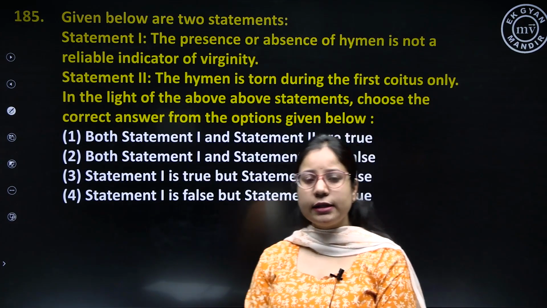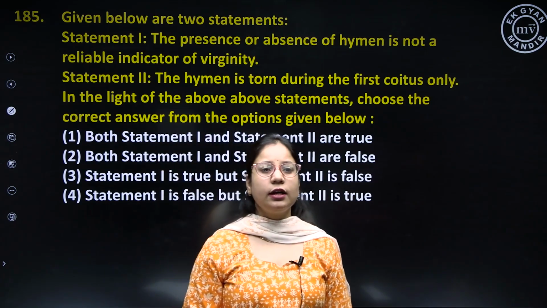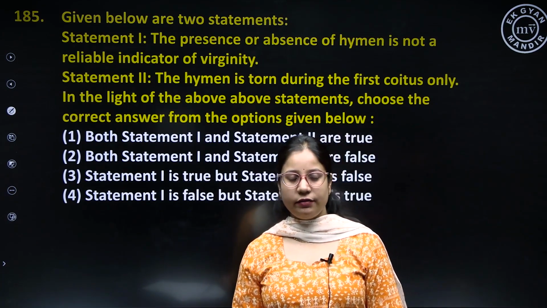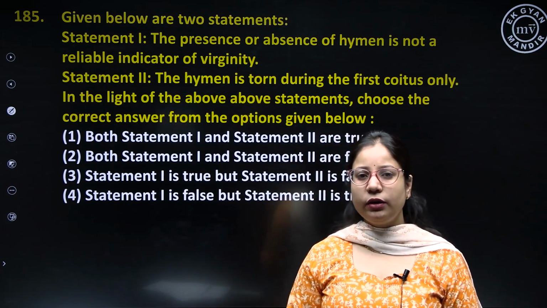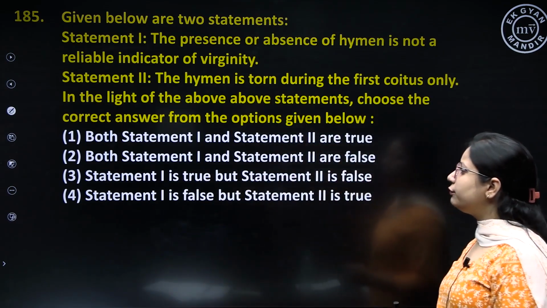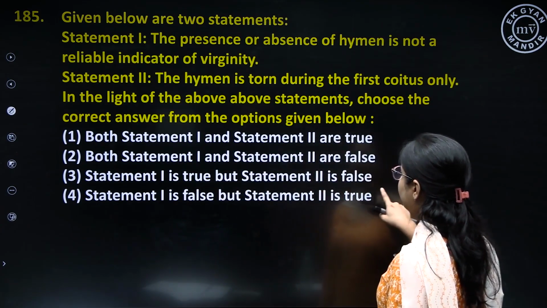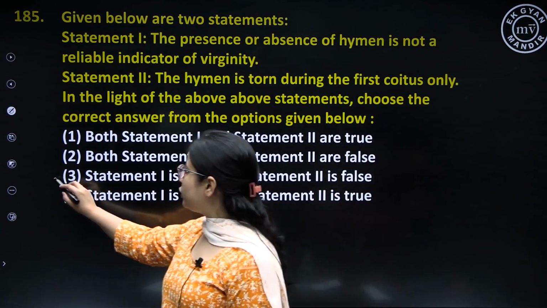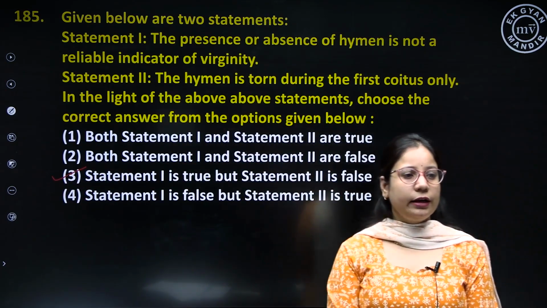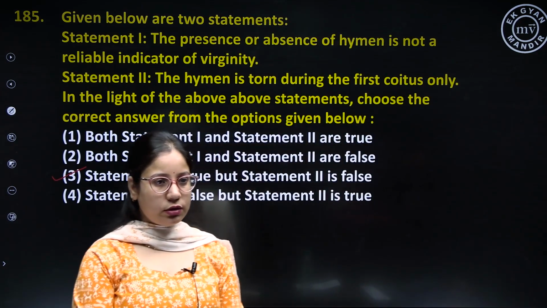It was considered earlier that it gets torn during the first sexual intercourse. But nowadays, since women are engaged in various types of activities, like going to offices, cycling, and sports, the hymen can be torn due to any reason. So the correct option for this question is statement 1 is true, but statement 2 is false. So option number 3, that is, it is not a reliable indicator of virginity. This statement is correct, and statement 2 is false.